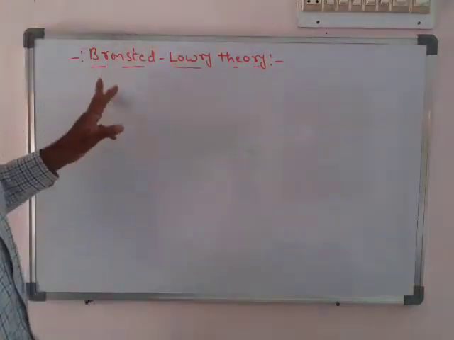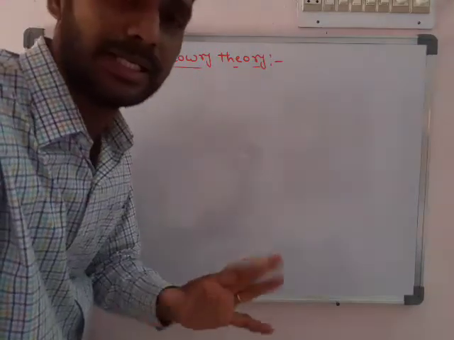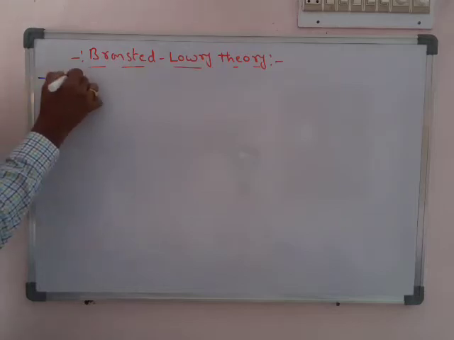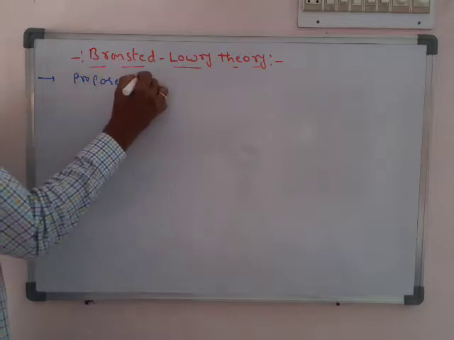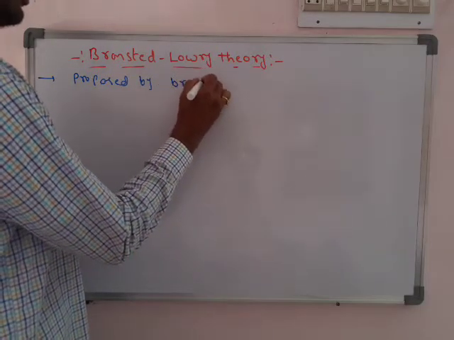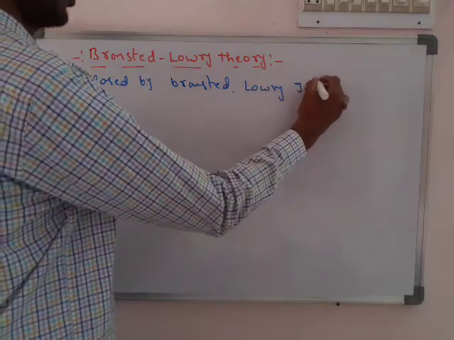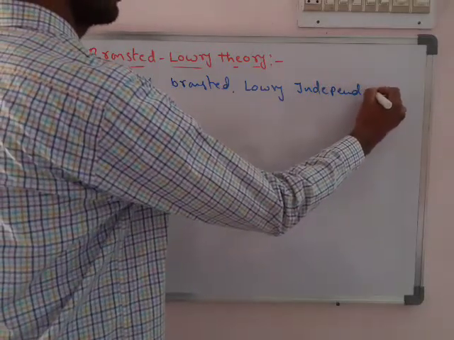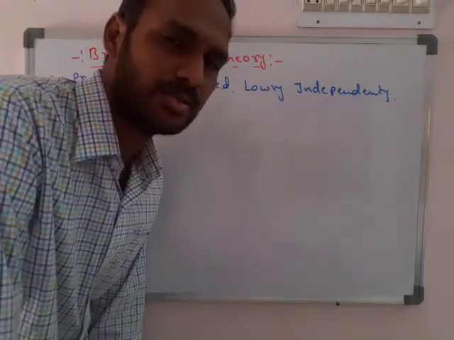So the Bronsted-Lowry theory was proposed by Bronsted and Lowry separately, independently. These are the main important points of this theory. It was proposed by Bronsted and Lowry independently. There is no combined work. The main important thing in this theory is that it is totally based on the proton.